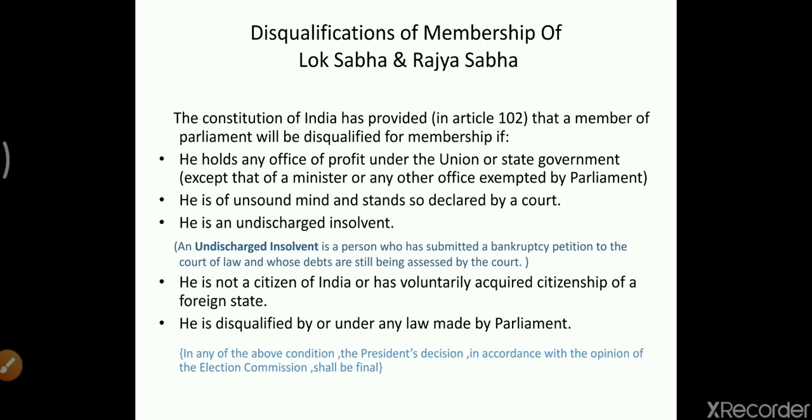Then if he is disqualified by or under any law made by the parliament. In any of the above conditions, the President's decision, in accordance with the opinion of the Election Commission, shall be final. So the total or final decision will be taken by the President, but with the help of the Election Commission of India.